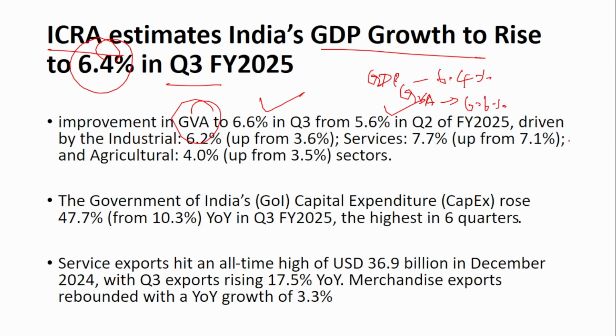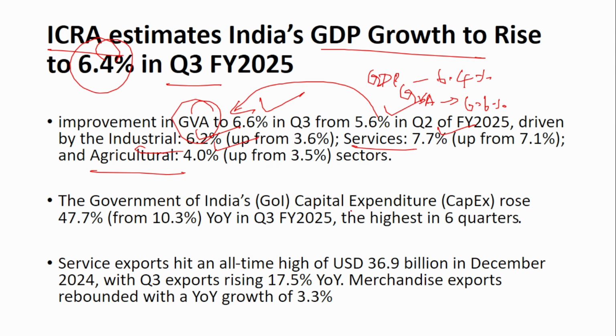So GVA is mainly driven by this increase from 5.6% to 6.6%. It is mainly driven by industry, up by 6.2%, services up by 7.7%, and agriculture up by 4%. So these three main factors, industry, services, and agriculture, have improved compared to the previous quarter. That is why the gross value addition will improve compared to the previous quarter.